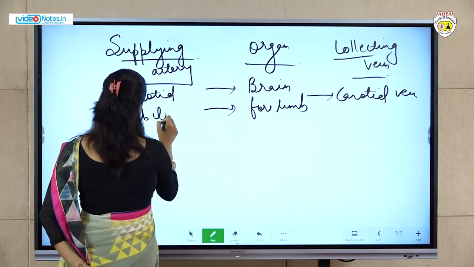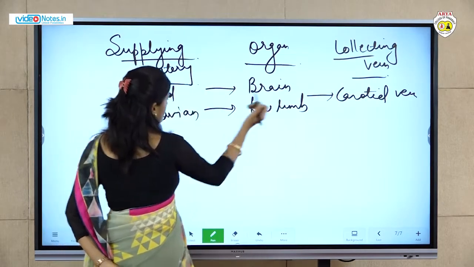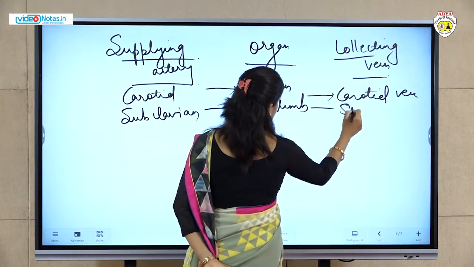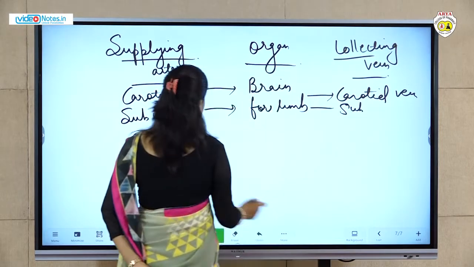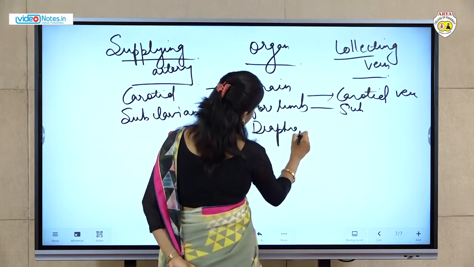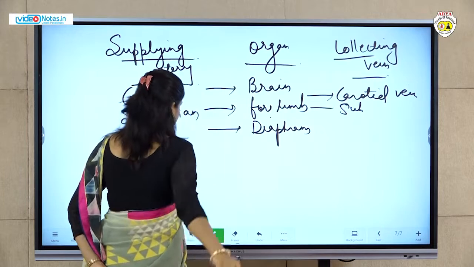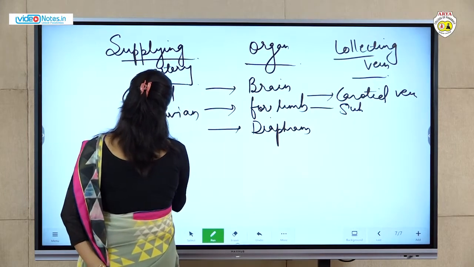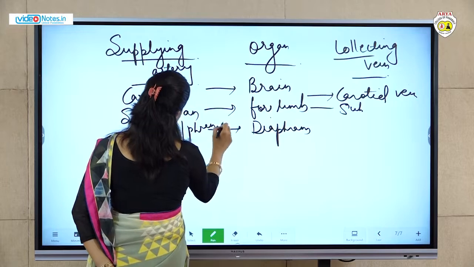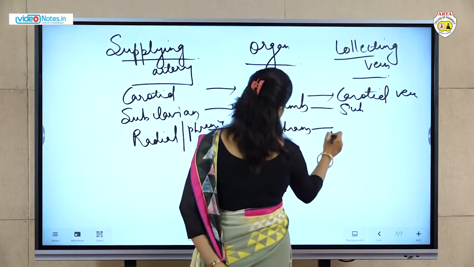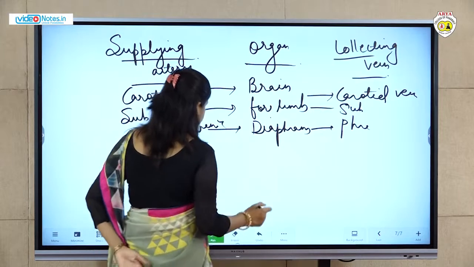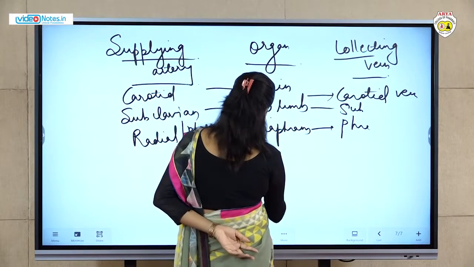Subclavian. Same here, subclavian vein. Okay, next, diaphragm. For the diaphragm, the supplying artery is radial or phrenic. Same here, phrenic vein.